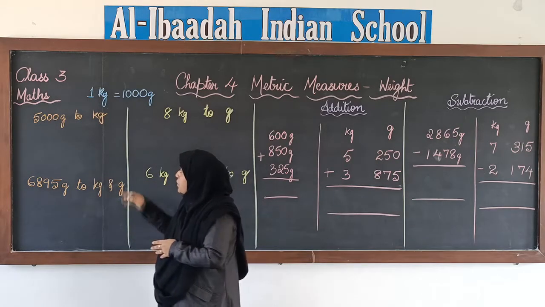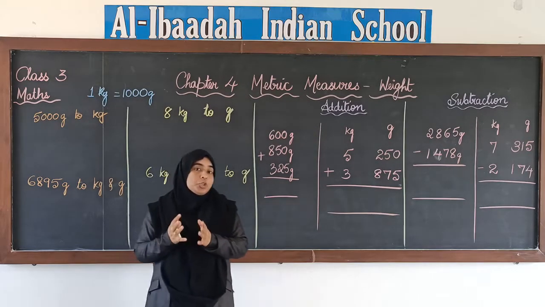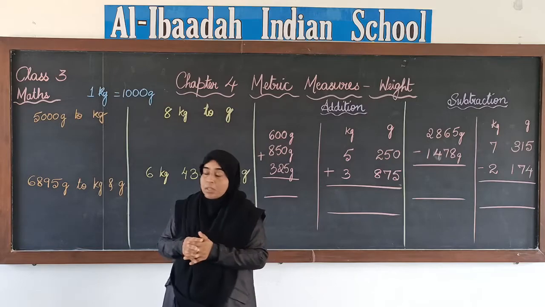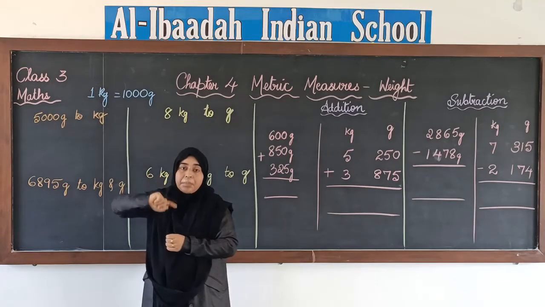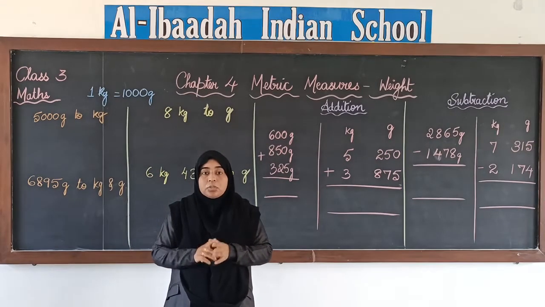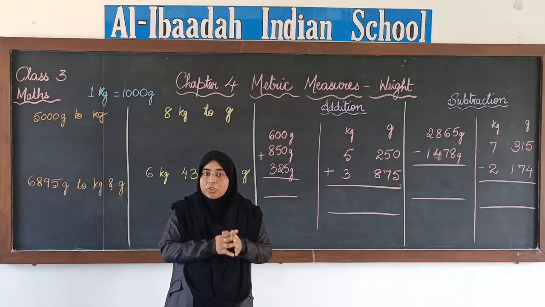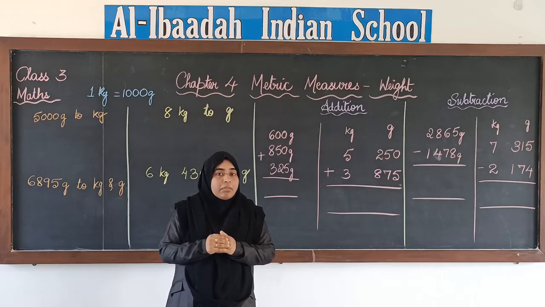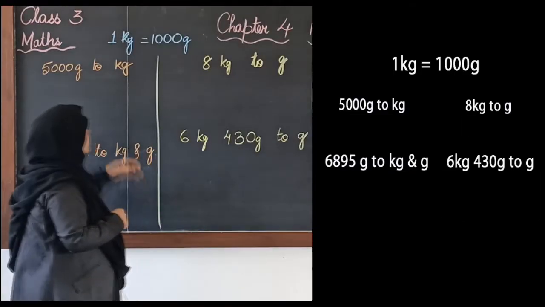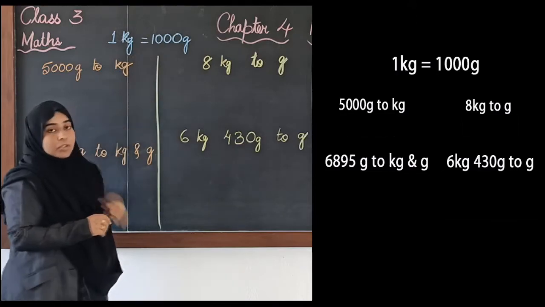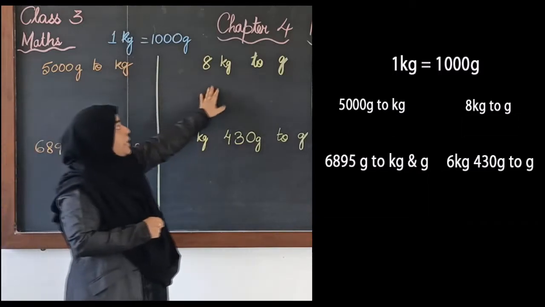Okay. So first we will start with the conversion. To do the conversion we need to know how these two units are related or connected to each other. So 1 kg is equal to 1000 grams. Remember this, that 1 kg is equal to 1000 grams. When 1000 grams are put together, that will make 1 kg. So that's why we say that kg is a greater unit compared to grams. Now using this relation that 1 kg is equal to 1000 grams, we are going to convert grams to kgs, and then we will convert kg to grams.